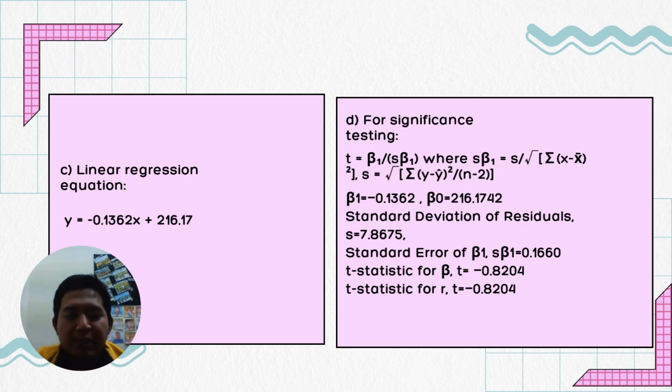For the standard deviation of residuals, s equals 7.8675, and the standard error for beta 1 is 0.1660. The t statistic for beta is negative 0.8204, and the statistic for r is the same as beta, which is negative 0.8204.